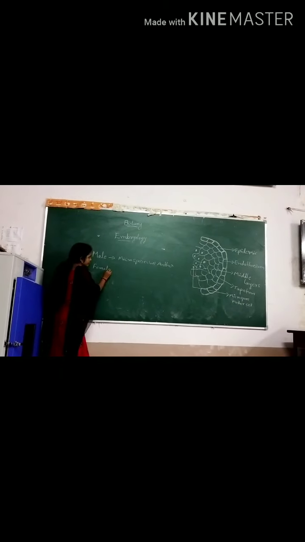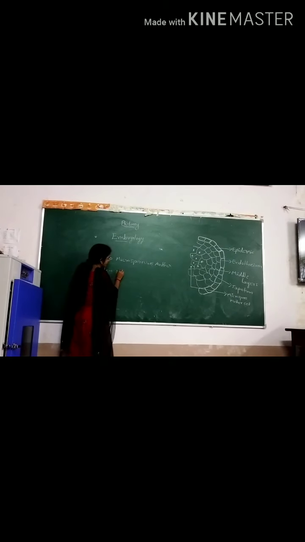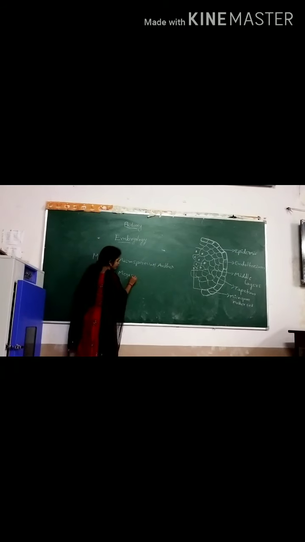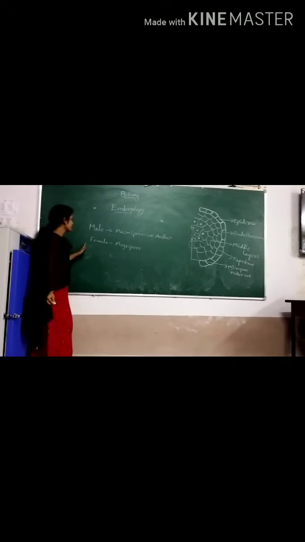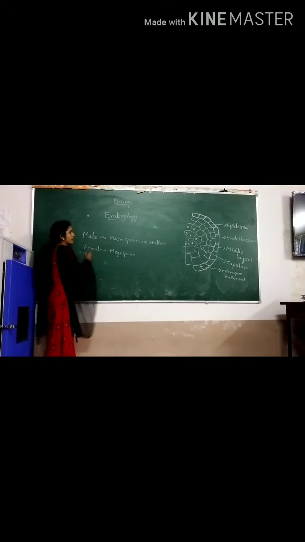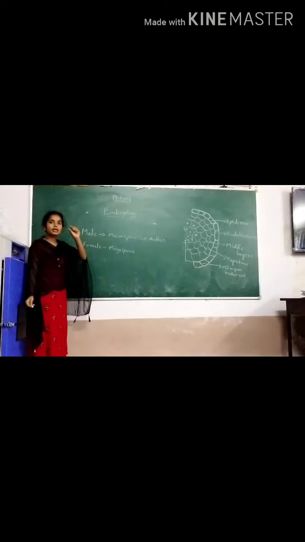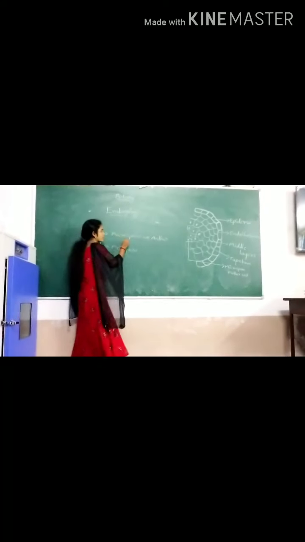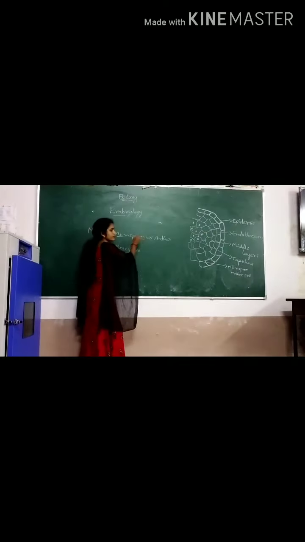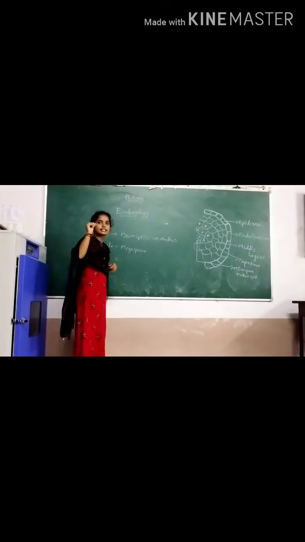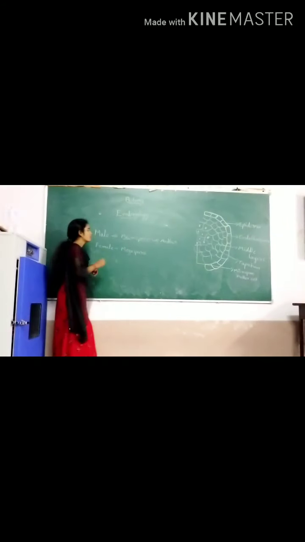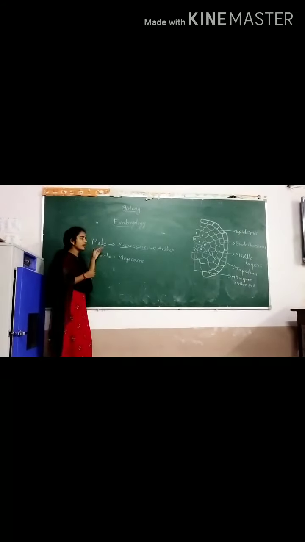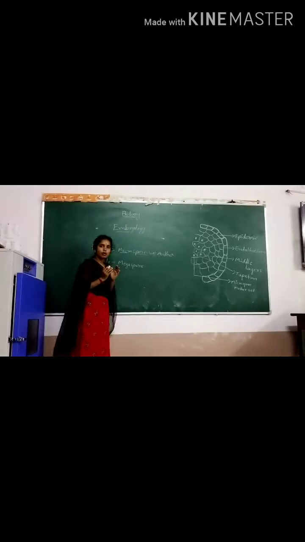Female parts are the megaspore, and ovules are present in them. Male means microspores, the dusty particles, very microscopic and very small in size. Compared to female gametes, the male gametes are smaller.